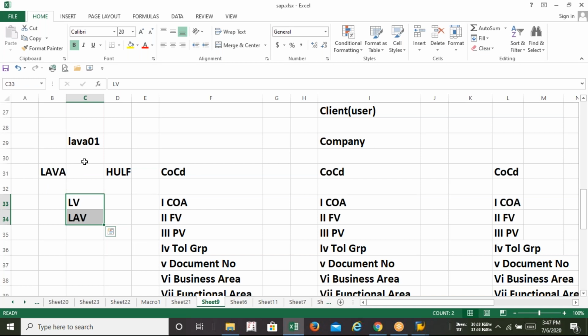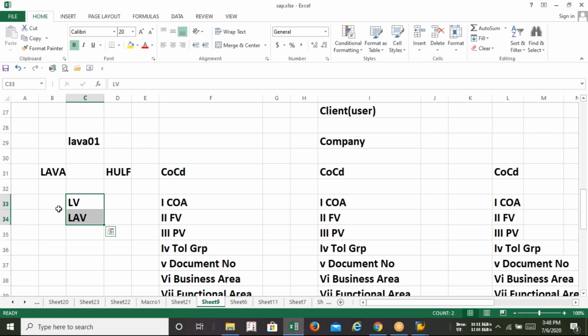If the user thinks so, okay, I just create LV, a fiscal year variant, and LAV, a common chart of accounts, and it can be used by Lava also, it can be used by HULF also. Does it work? The answer is yes. A single chart of accounts can be assigned to multiple company codes, but one company code has a minimum and maximum of only one chart of accounts.